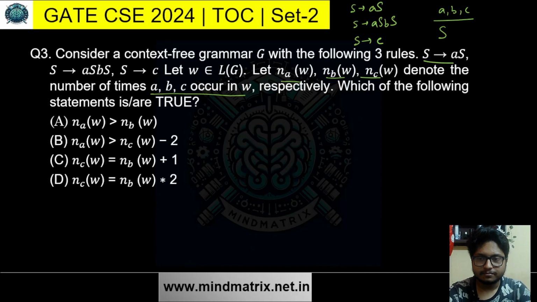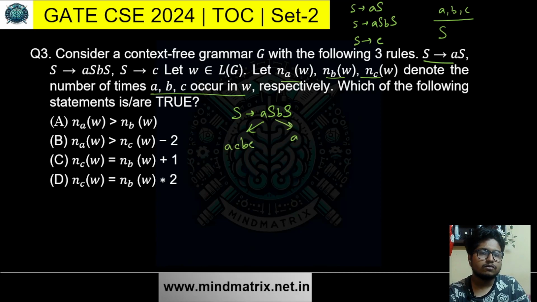Alright, let's see. So S goes to AS BS. Okay, so from AS BS what can we do? We can replace all the S's with C. So it will be something like AC BC, or we can replace this AS BS and BS, then we can replace with C AAC BC BC, or we can keep continuing this again and again.